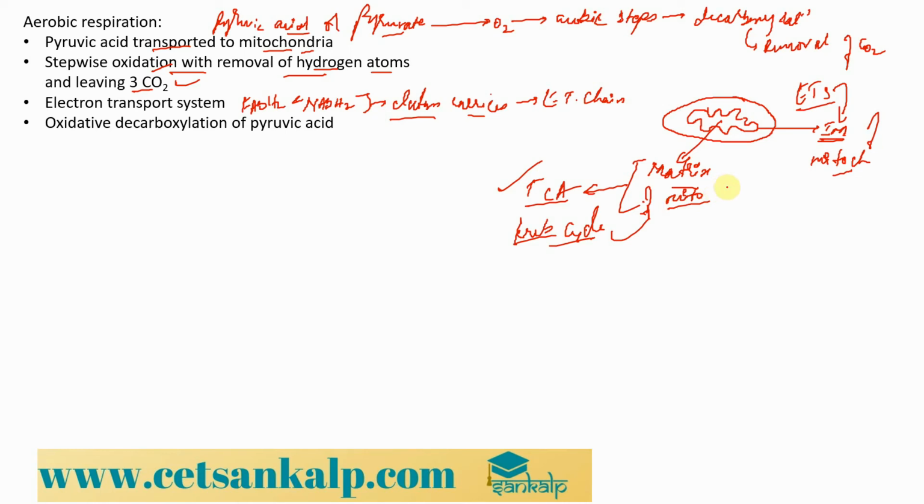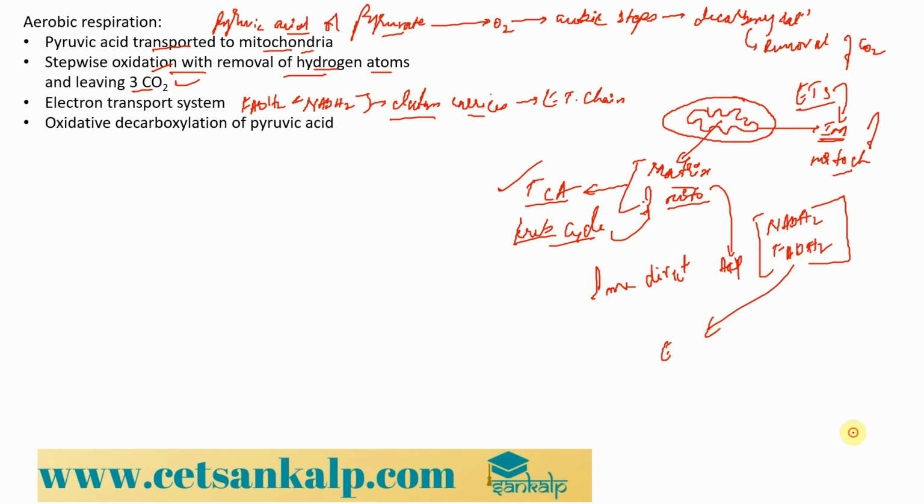So what is the ultimate agenda of these 2 systems or reactions? Systematic oxidative decarboxylation of the pyruvic acid will generate some direct ATP. But the major part of the energy is trapped in the reduced forms of the electron carriers, that is NADH2 and FADH2. Major of the energy is present in these 2 molecules.